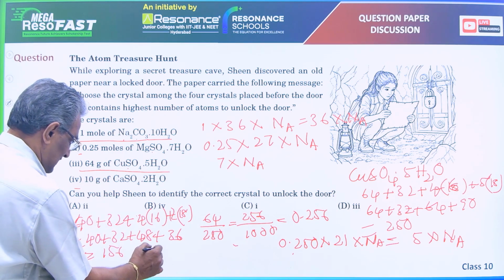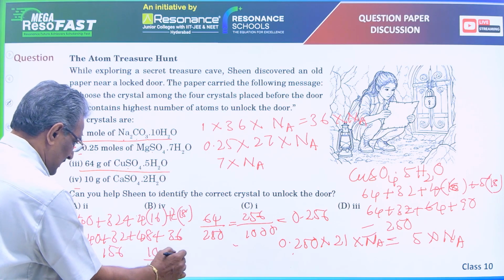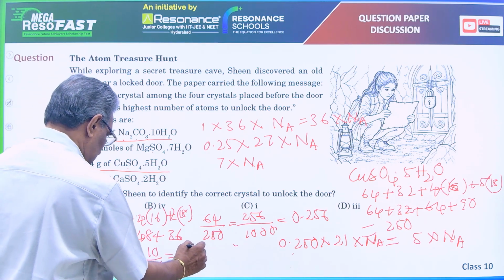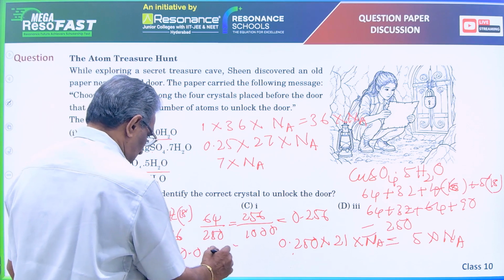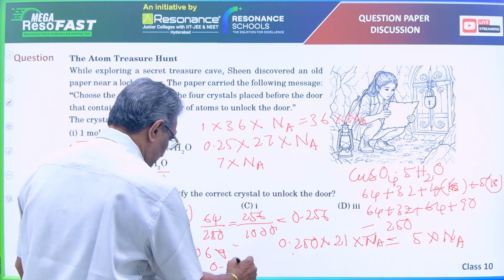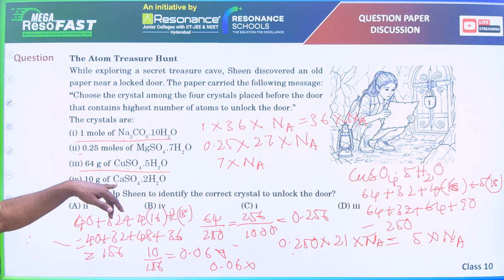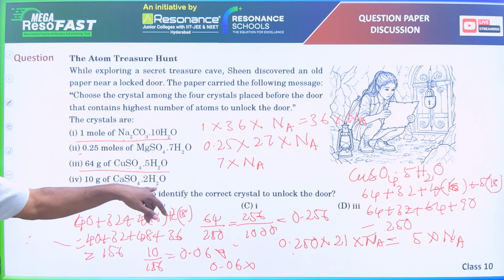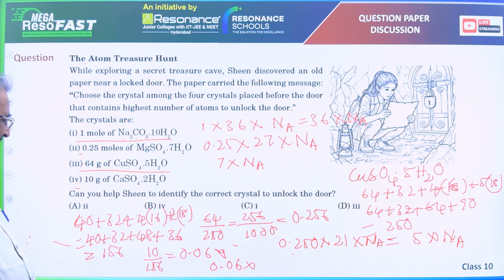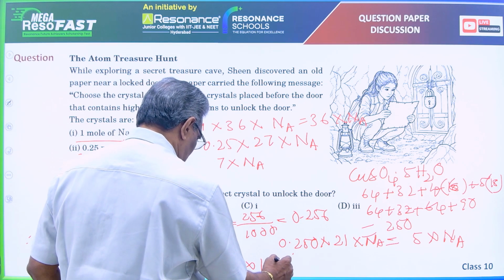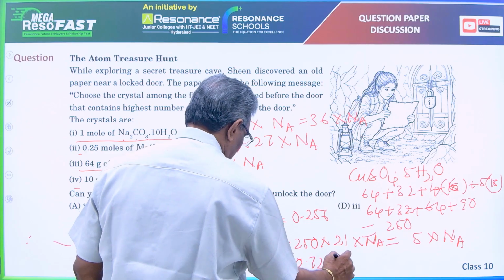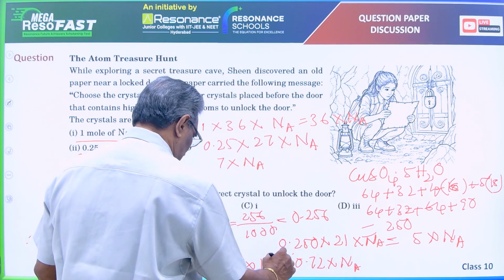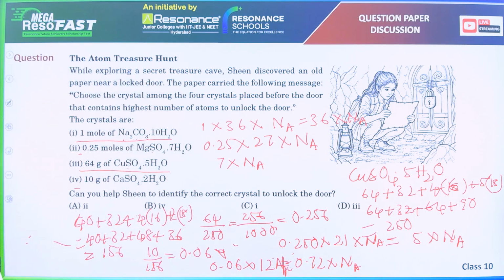Number of moles is 10 by 156. That is equal to 0.06 approximately. 0.06 moles into number of atoms in each mole: 1 plus 1, 2, 2 plus 4, 6, 6 plus 2 threes are 6, 6 plus 6, that is 12. 0.06 into 12, that is 0.72 into Avogadro's number.